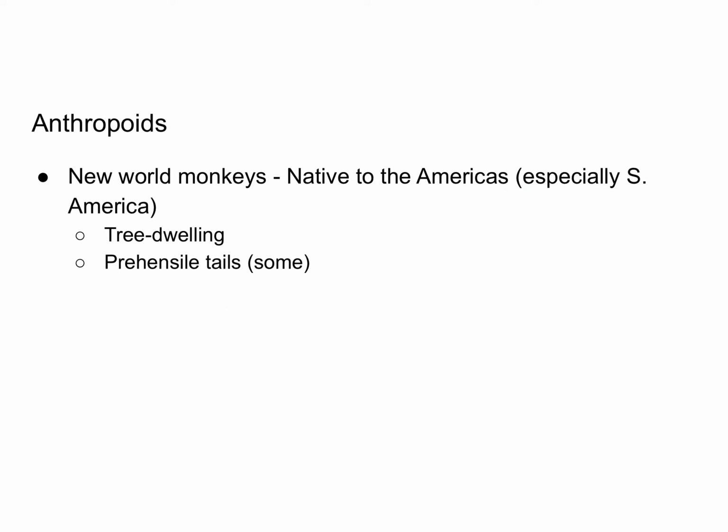The New World monkeys were discovered by Europeans later on, and they are native to the Americas, especially in places like Central and South America. The New World monkeys are more tree-dwelling, so they're more likely to be up in the trees. They also have prehensile tails, and these prehensile tails basically have the ability to grip.